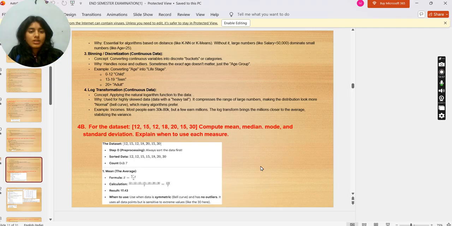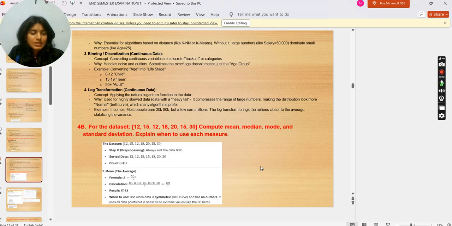For the dataset 12, 15, 12, 18, 20, 15, 30, compute mean, median, mode, and standard deviation. Explain when to use each measure. So, for the dataset we have step 0, preprocessing. Always sort the data first. Sorted data. Now we have count n = 7.